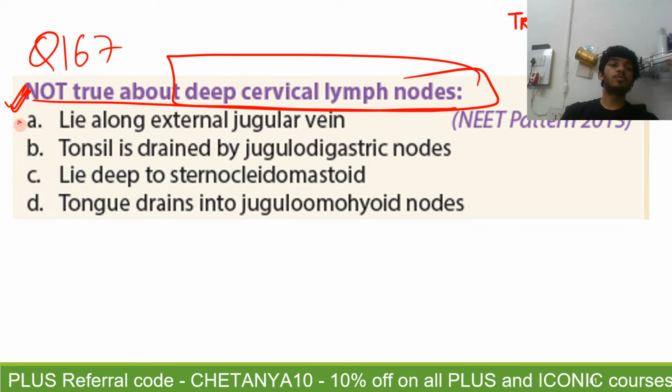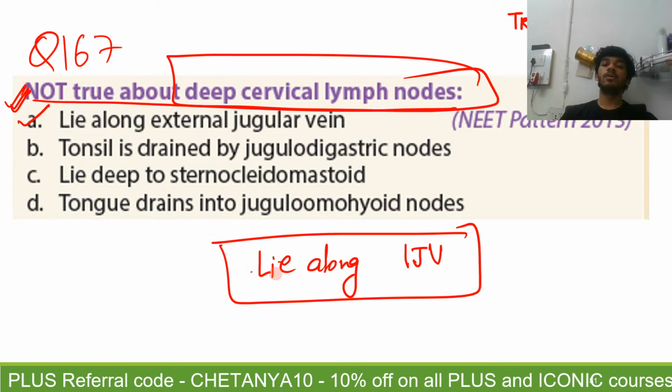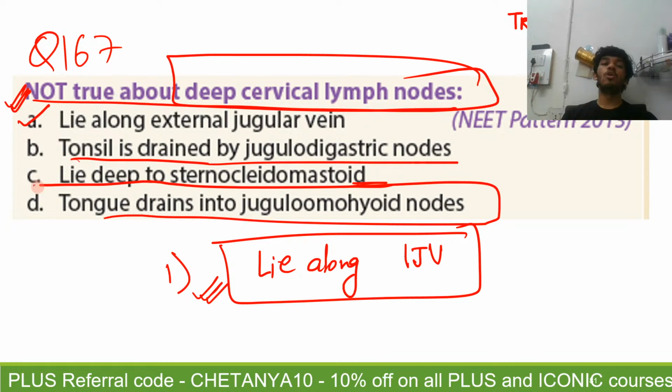So the correct answer is option A, because these nodes lie along the internal jugular vein rather than along the external jugular vein, right? So that is the first thing about these nodes, that they lie along the internal jugular vein. Tonsil is definitely drained by the jugulo-digastric nodes. They lie deep to the sternocleidomastoid, and the tongue will drain into the jugulo-omohyoid nodes. This is a very important fact, right?